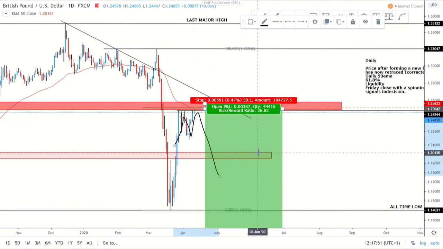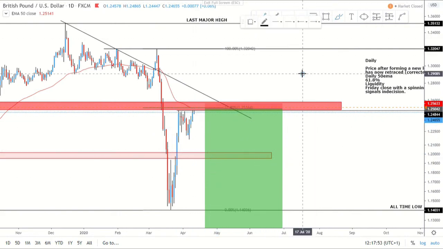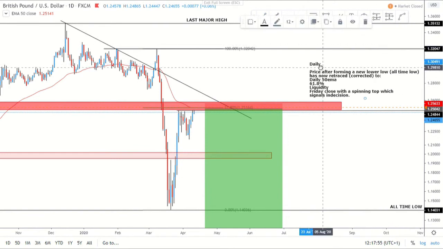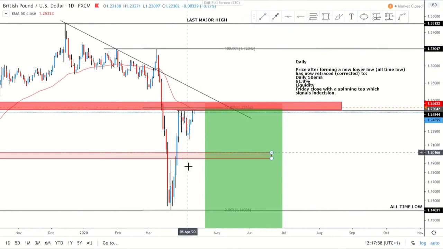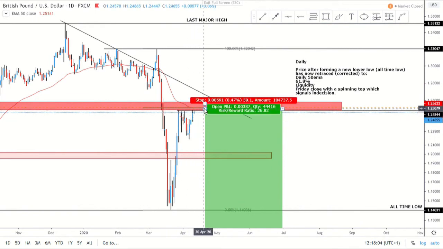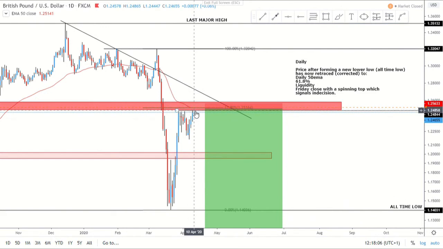And then move down. Or there's another scenario that we're going to look at. But you can obviously see here, so dailies, obviously price has formed that new lower low here. Then we're looking at the lower high here. Then obviously with the daily 50 MA, 61.8% fib liquidity. The Friday closes spinning top, which signals indecision, so maybe roll over from here.